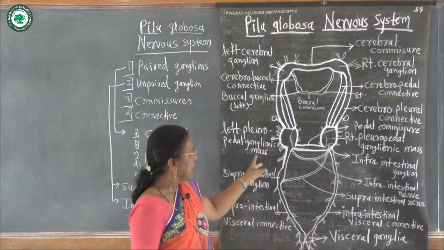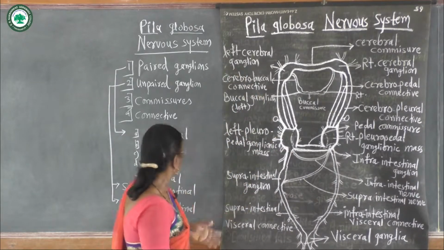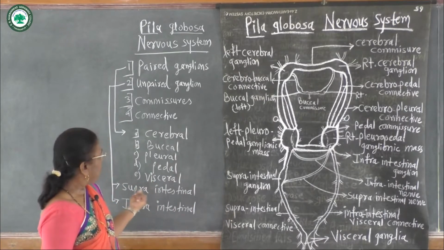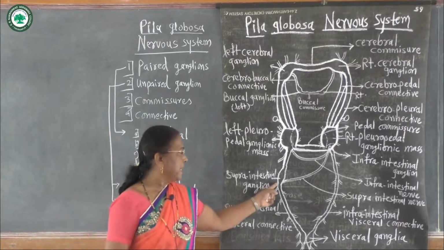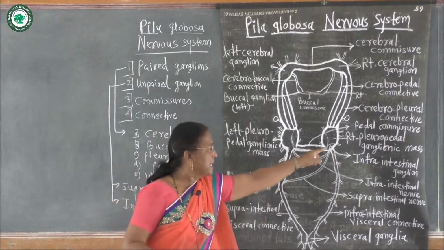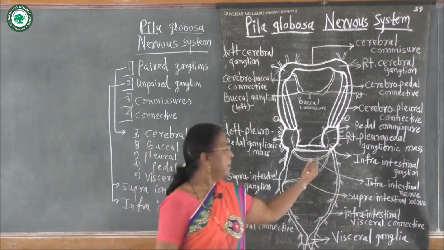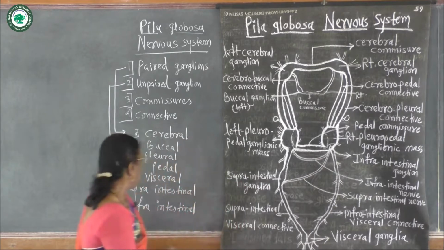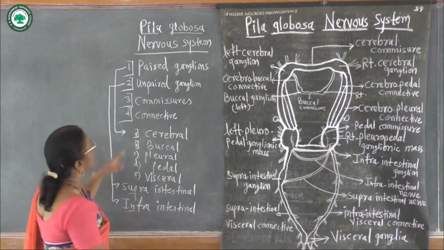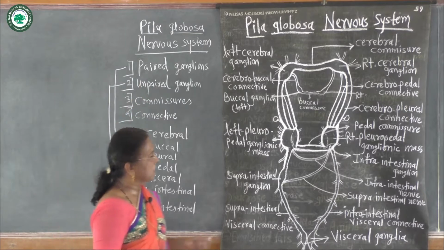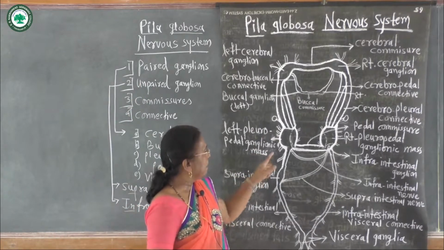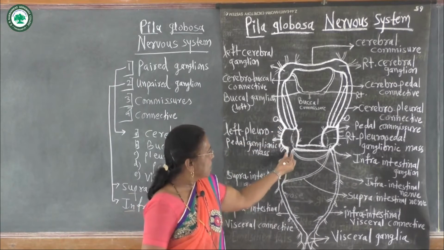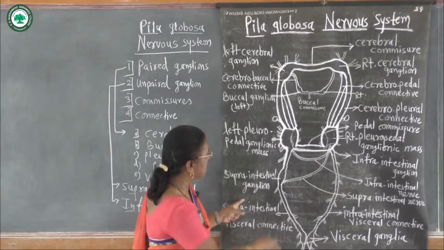Here on the left side supraintestinal ganglion is present, and on the right side single or unpaired again infraintestinal ganglion is present. These two are single or unpaired ganglions. They are included in unpaired ganglions. On the left side behind the left pleuropedal ganglionic mass, a small nerve arises and then there is a swelling.